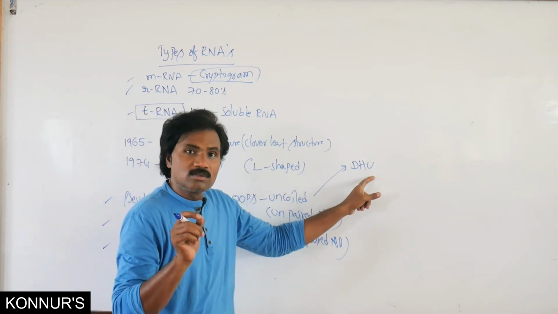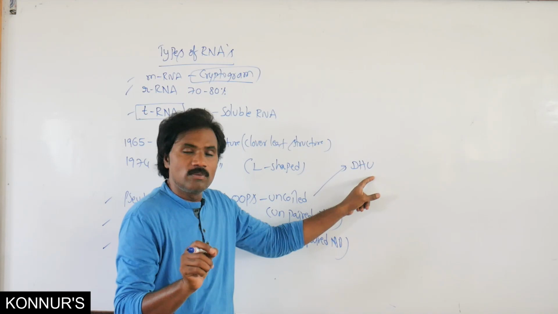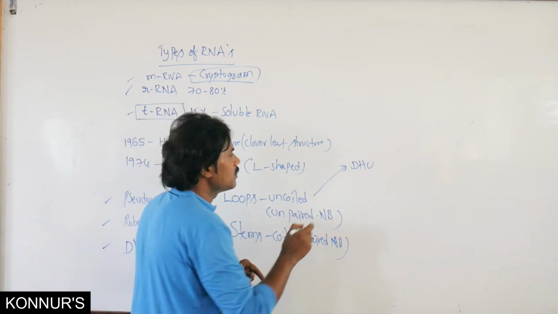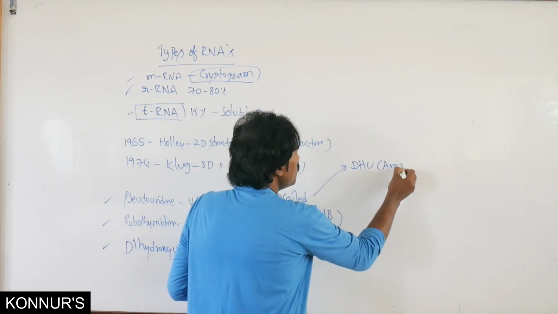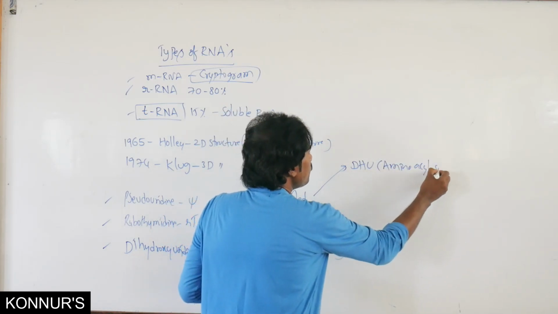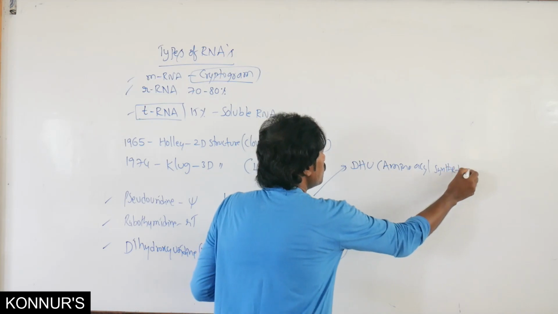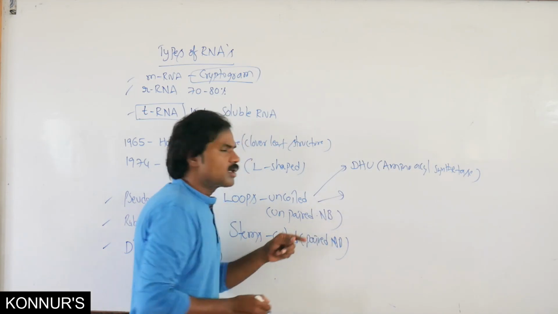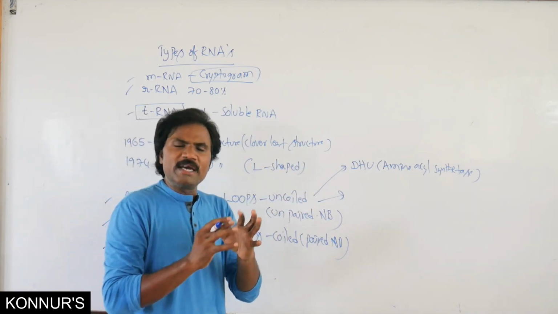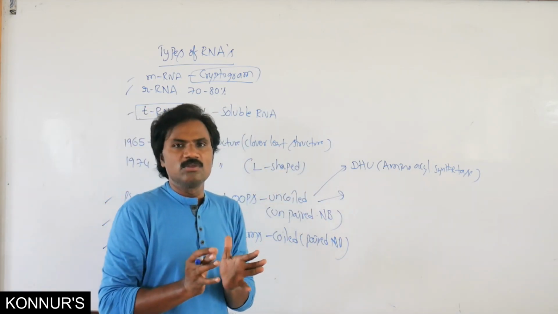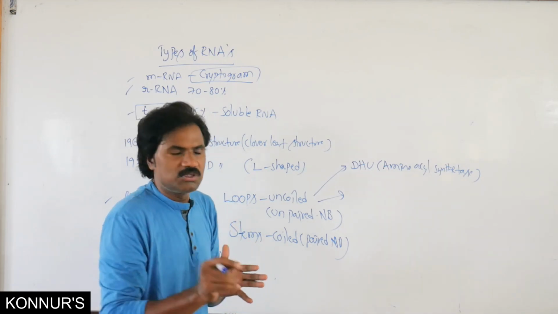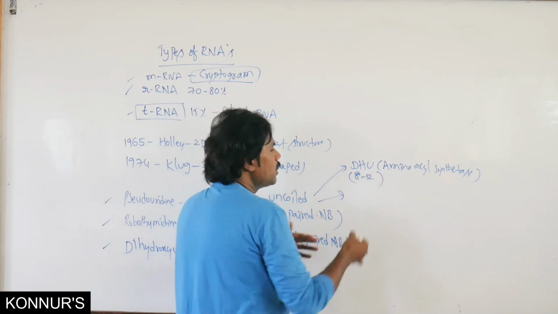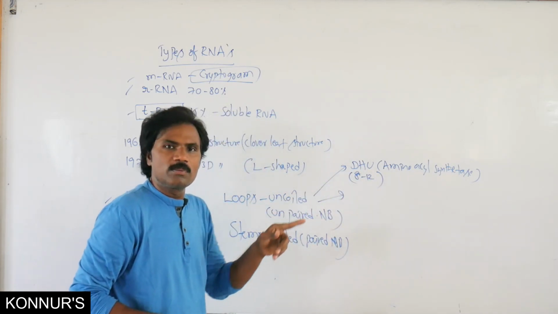Dihydroxyuridine is an important exam pointer. What is the important role of DHU? It helps to bind the amino acyl synthetase enzyme. This particular loop contains the maximum nucleotides, that means 8 to 12 nucleotides are present.